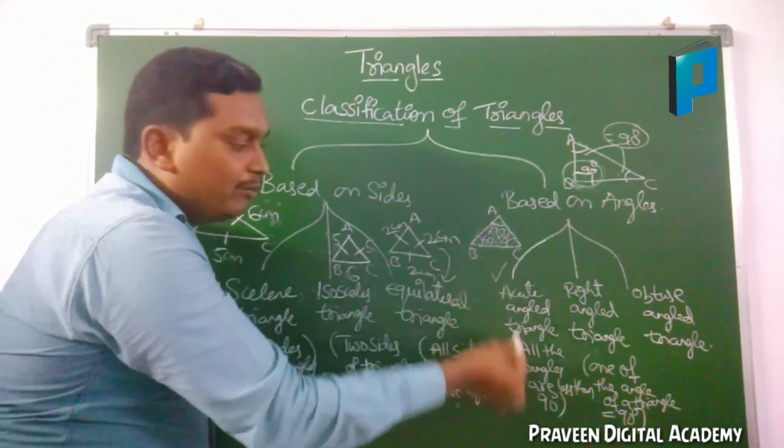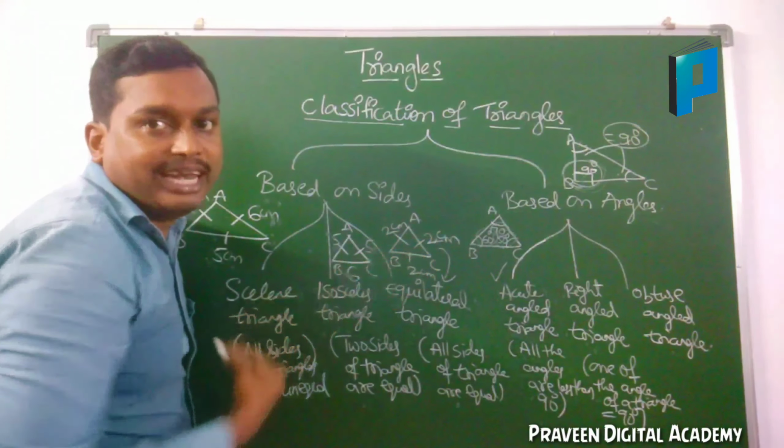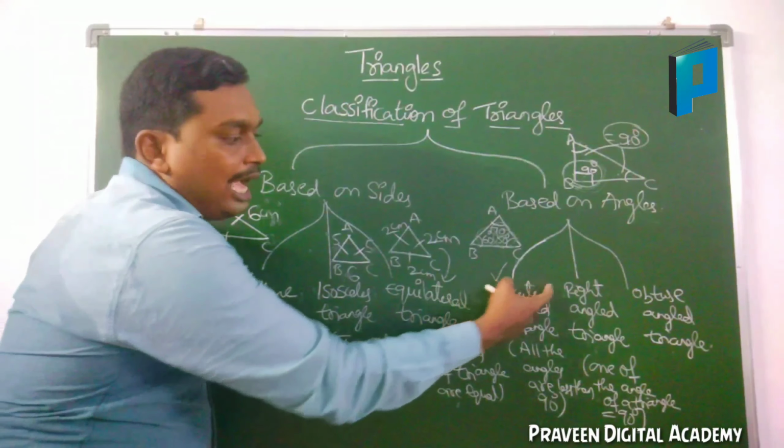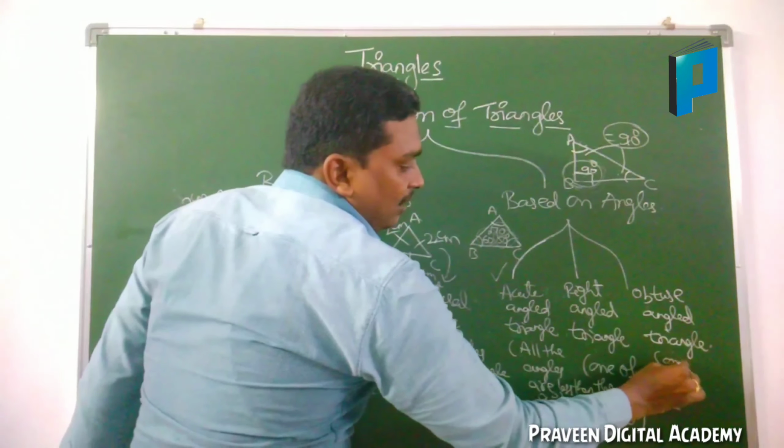All the angles should be less than 90 and the sum of all the angles should be equal to 180. That is called an acute angle triangle. Now come to obtuse angle triangle.